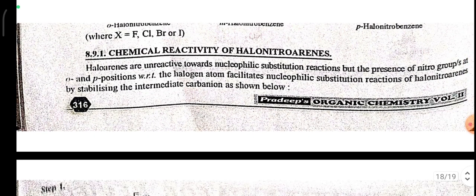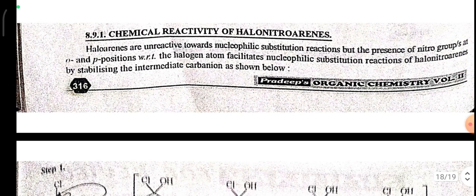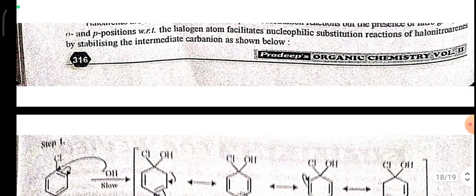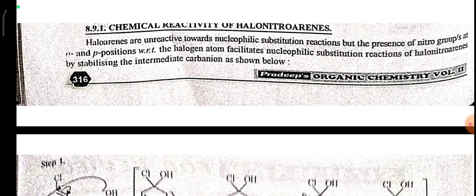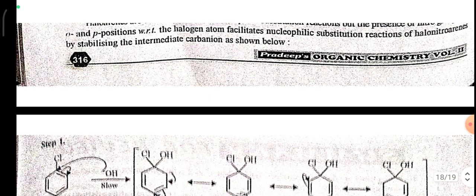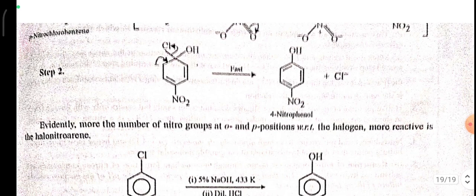Chemical reactivity of halonitroarenes. Halonitroarenes are unreactive towards nucleophilic substitution reaction, but the presence of nitro groups at ortho and para positions with respect to the halogen atom facilitates nucleophilic substitution of halonitroarenes by stabilizing the intermediate carbanion, as shown below.